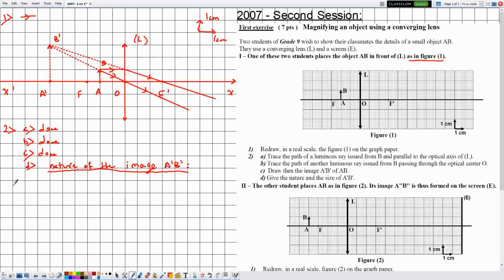Okay, let's say, since the object AB and the image A prime B prime are on the same side, then the image A prime B prime is virtual.